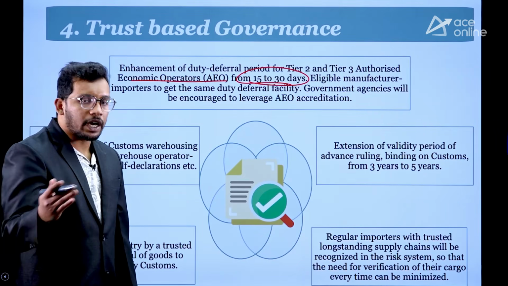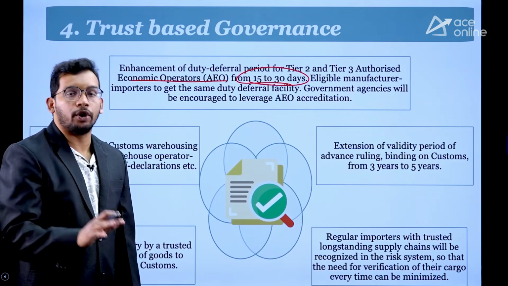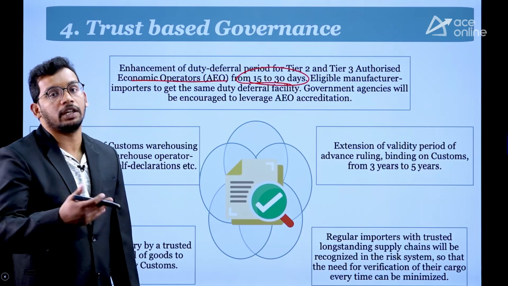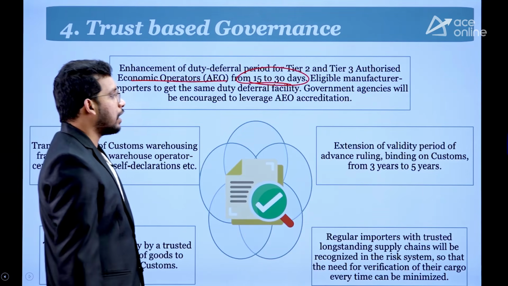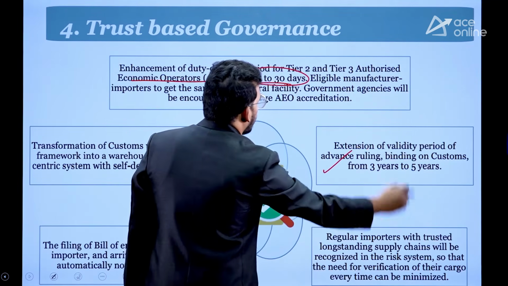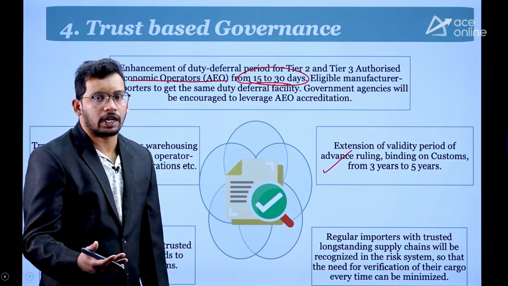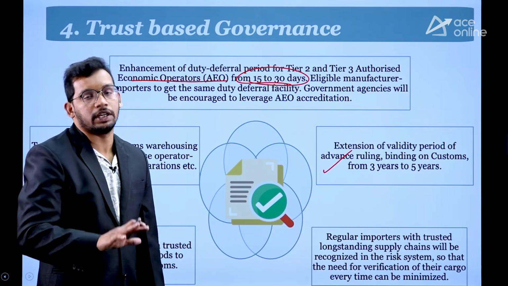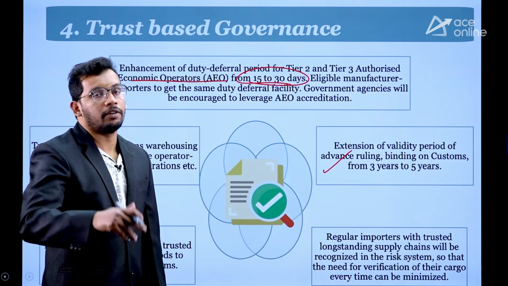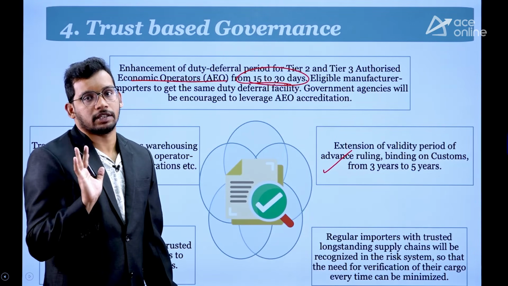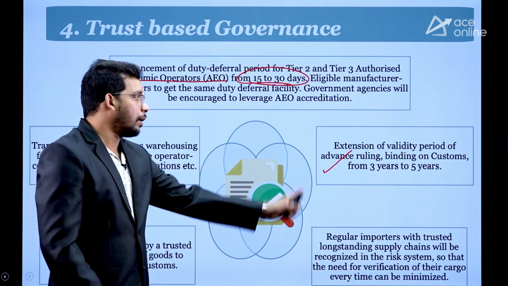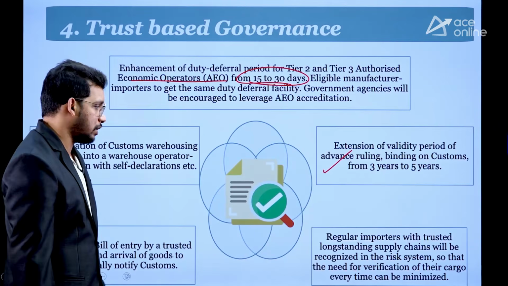If they are importing anything, they need to pay duty within 15 days, but now it is increased to 30 days. Similarly, extension of the validity period for advance ruling on customs. Whatever customs duties are there, they need to clear within 3 years. If not, they will have to pay heavy taxes or heavy fines to the government. But now it is increased to 5 years.